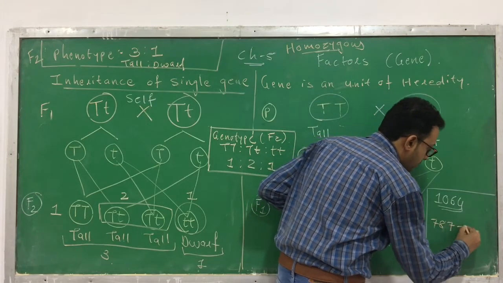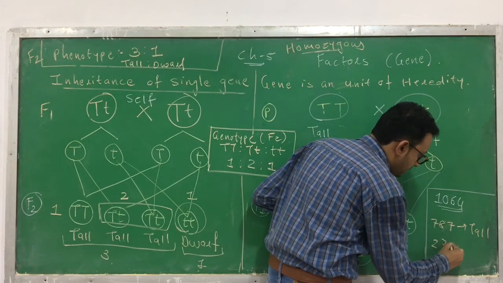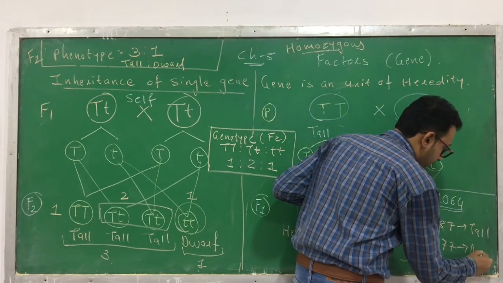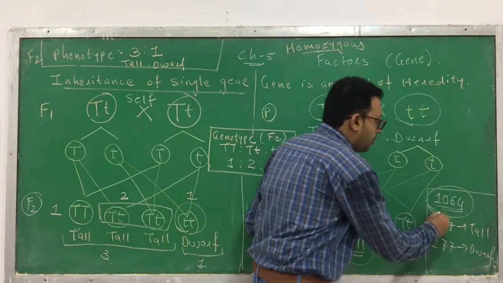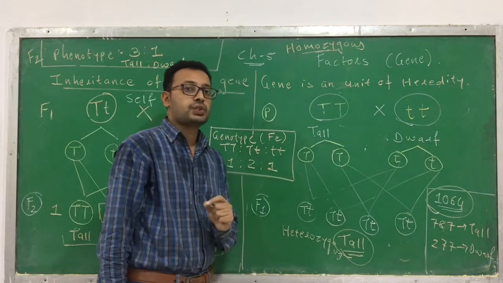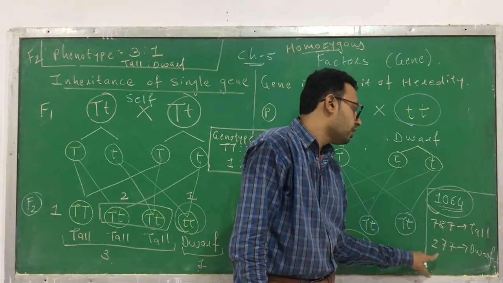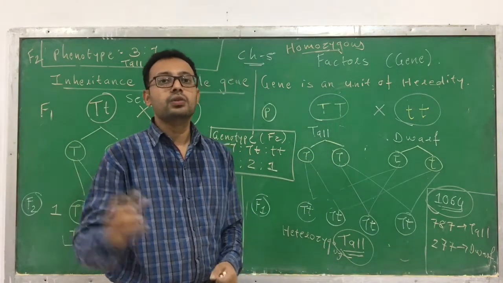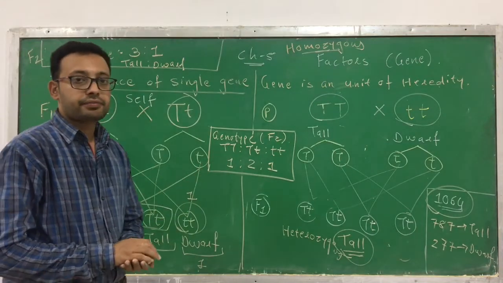From these 1064 plants obtained in the F2 generation, 787 plants were tall and 277 plants were dwarf. Remember these numbers. In the F2 generation, Mendel obtained a total of 1064 plants. From these, 787 were tall and 277 were dwarf. That means he obtained the ratio of 3:1. So this is called Mendel's experiment.